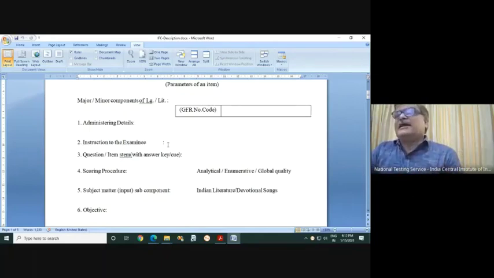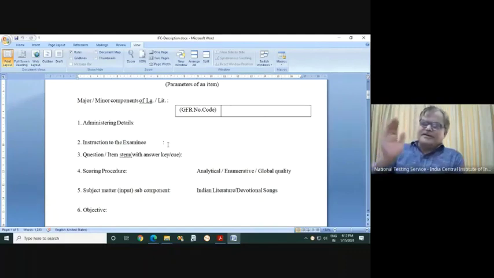You describe some point in, suppose, 200 words, 50 words, whatsoever it is. In objective type questions, there is a fixed kind of instruction: answer the below question by putting a tick mark or maybe blackening the circle. For subjective type questions, there may be different instructions for different questions.